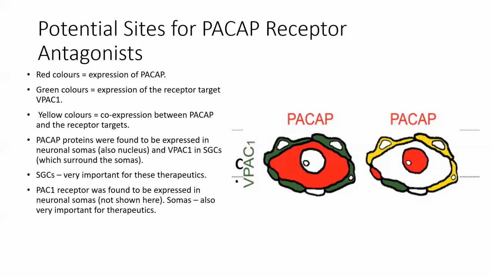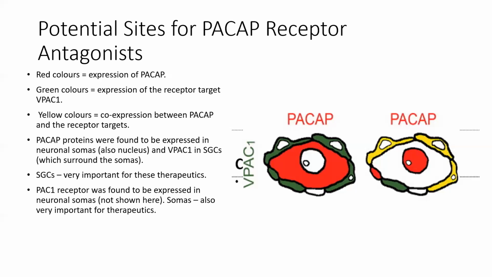A key finding here was that VPAC1 was found to be expressed in satellite glial cells surrounding the neuron somas that were found to express PASAP. This means that drugs have the potential for inhibiting the interaction between the neuronal soma and the satellite glial cell. Therefore, satellite glial cells should be a key site for anti-migraine treatment.